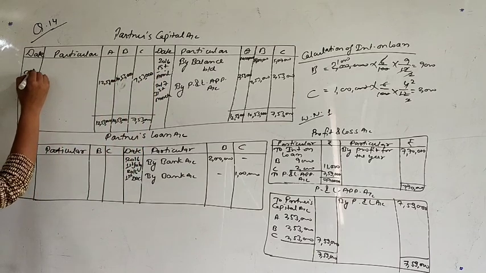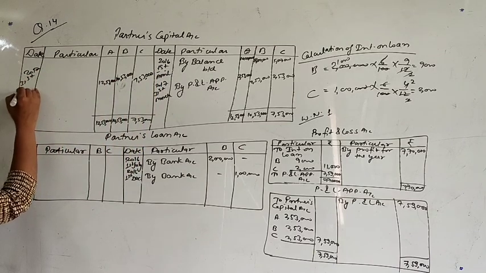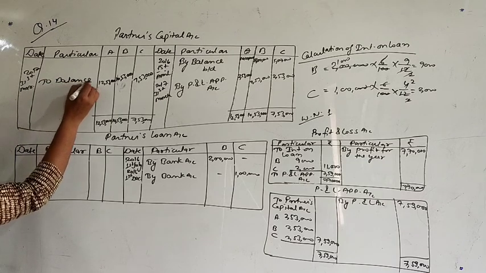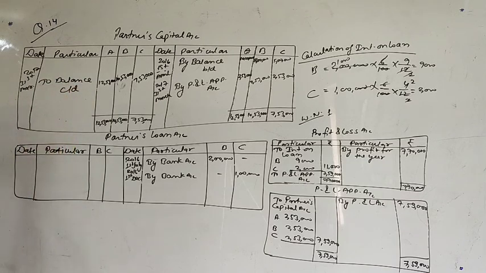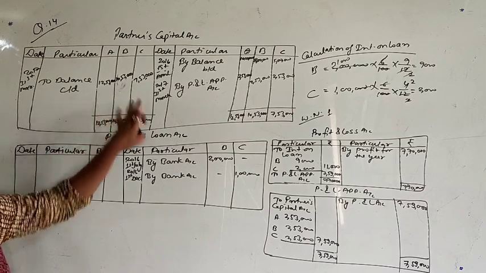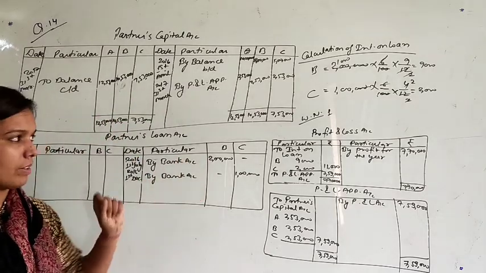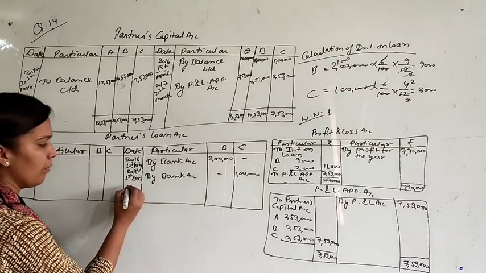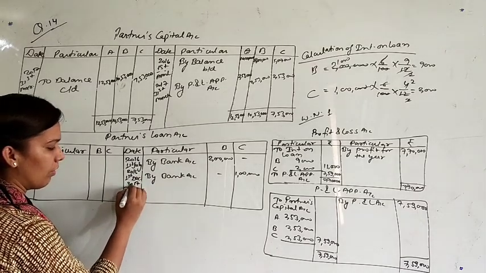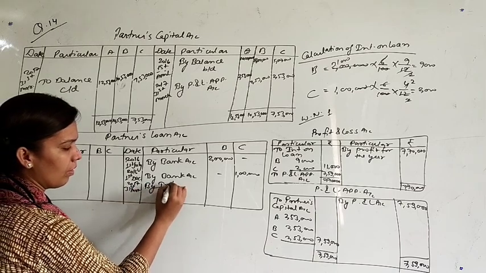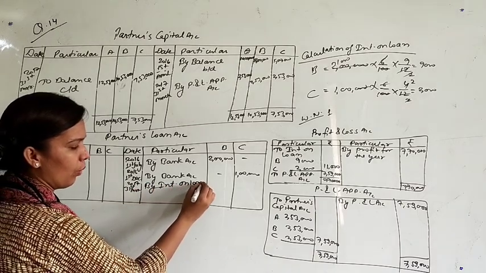So write down here to balance c/d. This is the closing of partners capital account. Now close partners loan account. You have shown here partners loan, but interest on loan also we have to show, the same on 31st March 2017 by interest on loan.